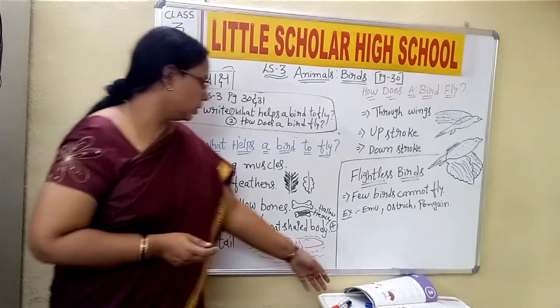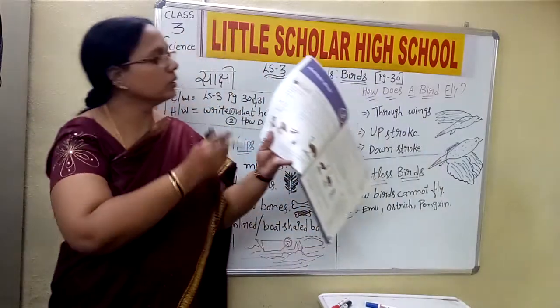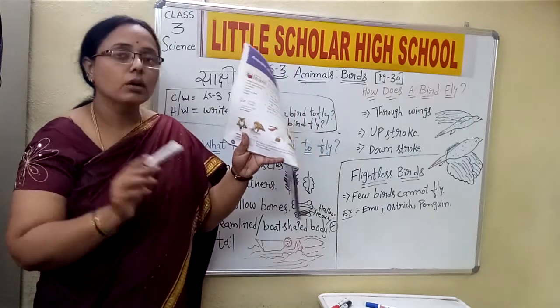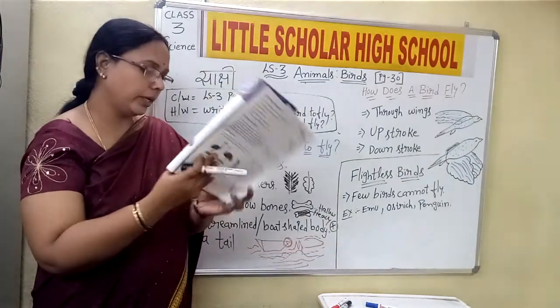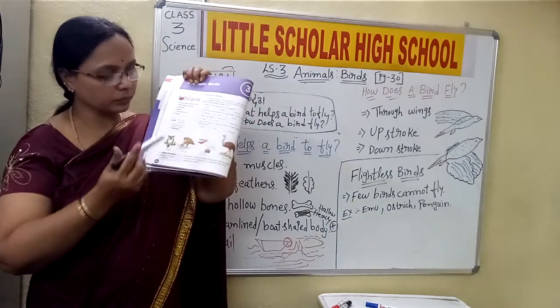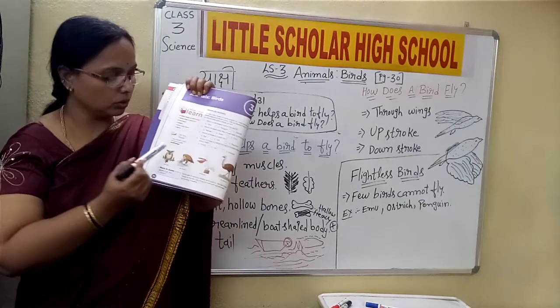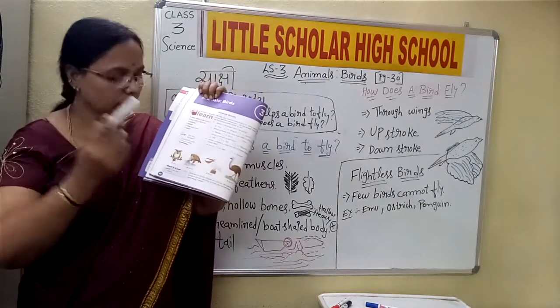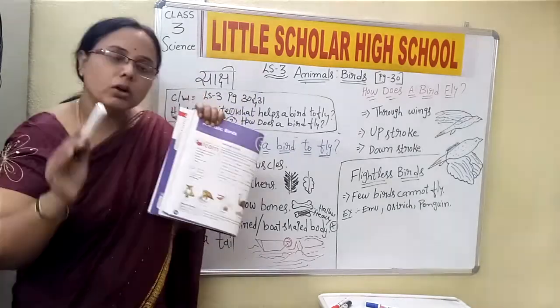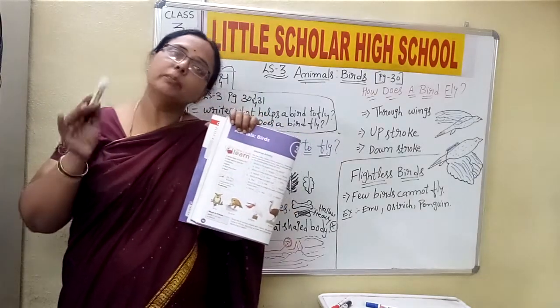And one more thing, what is given in your textbook here is ornithology. Ornithology, that is on page number 30, children. There are just 2 words which I want to discuss with you, the meaning of the words. Ornithology is the study of birds, children.